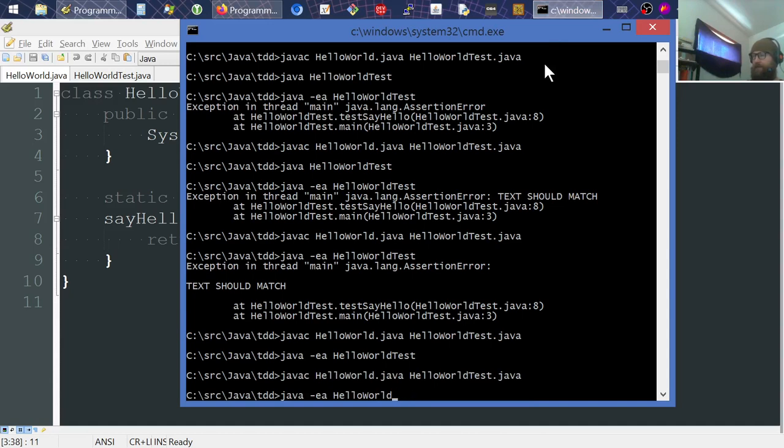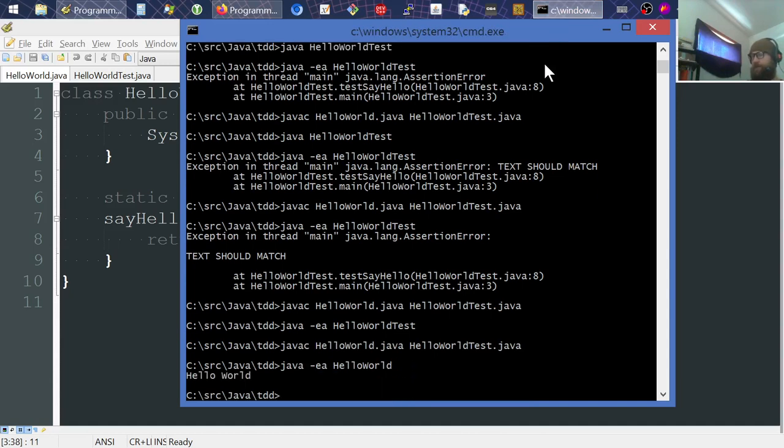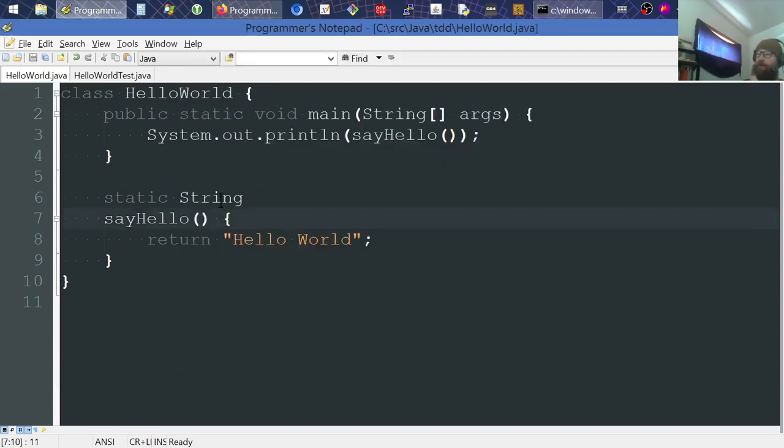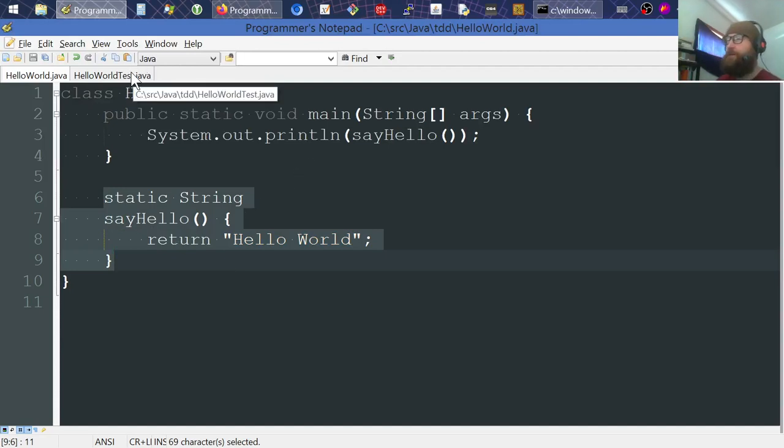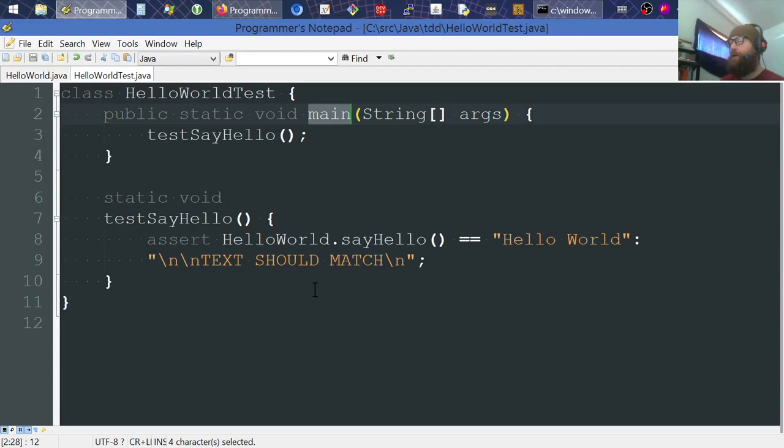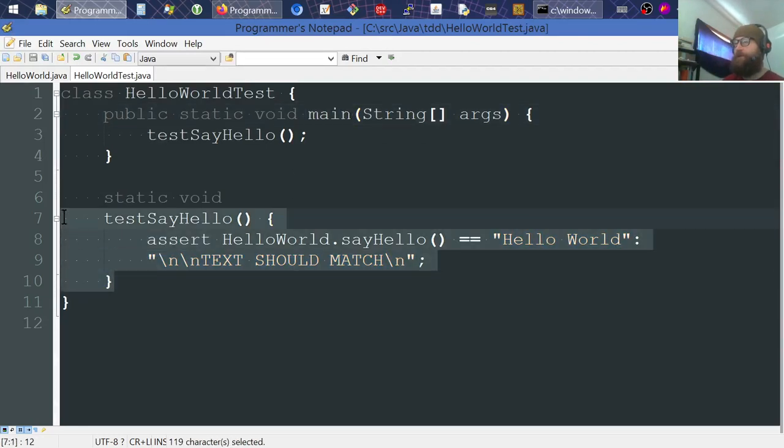I don't need to have assertions enabled, but I'll just leave them. And there it is, hello world. So we know that the main program from a user test standpoint also does what it's supposed to do there, using this little piece that we constructed via test-driven development, via unit test. Okay, so that's that.